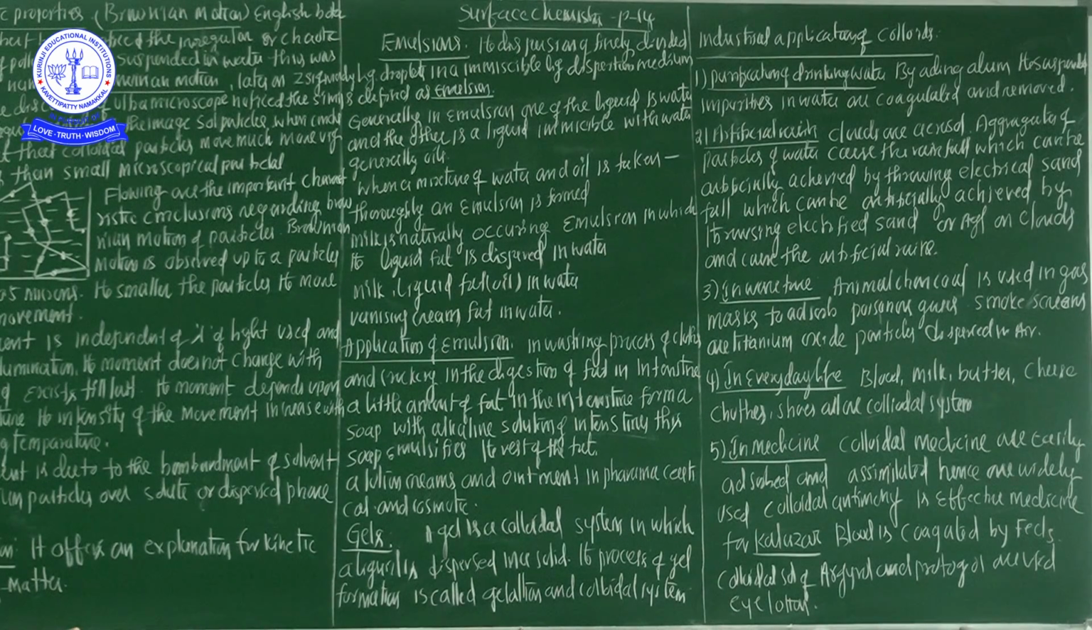And blood is a colloidal solution of albuminoid substance. The styptic action of alum and ferric chloride solution is due to coagulation of the blood, forming a clot that stops the bleeding. So these are the important applications of colloidal solutions.